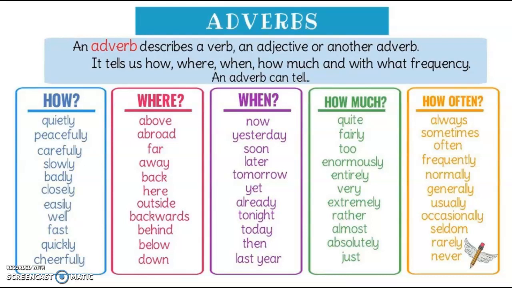All right, some adverbs are going to tell us where. They're going to answer the question where. So where does something happen? These are going to describe verbs as well, just like the how ones do. So if they, let's say flew, we flew above the clouds. Above would be describing the word flew, right? Past tense of fly.